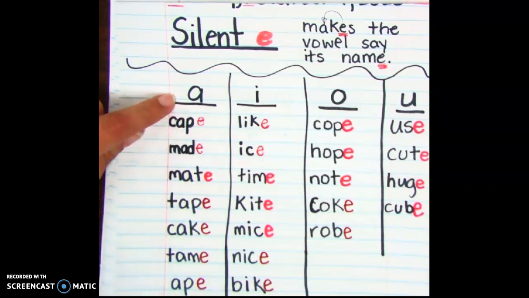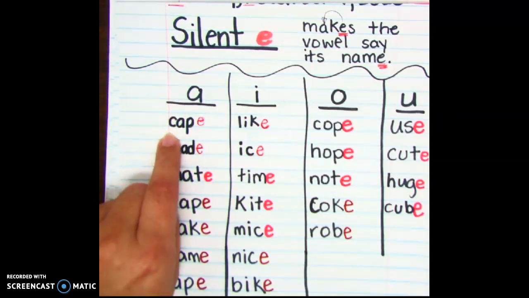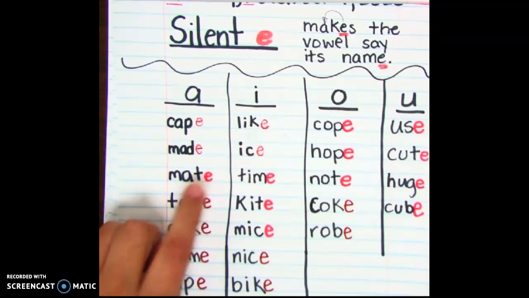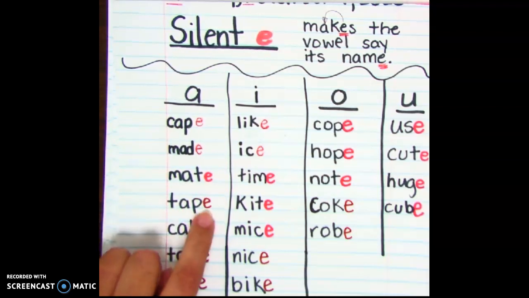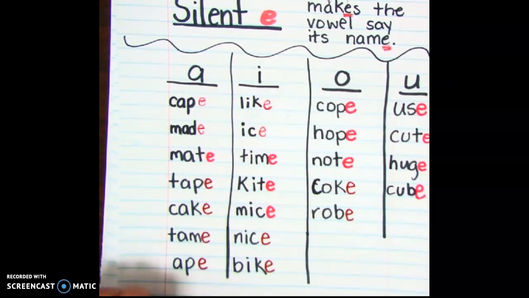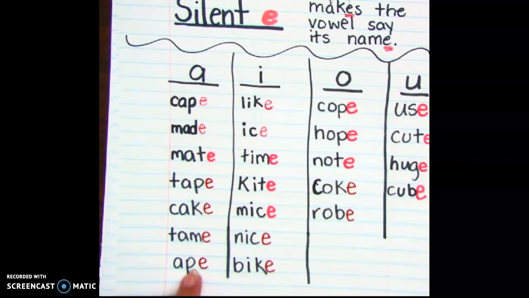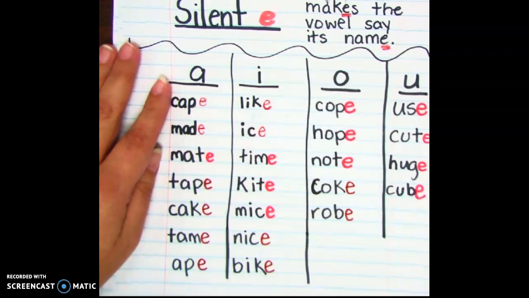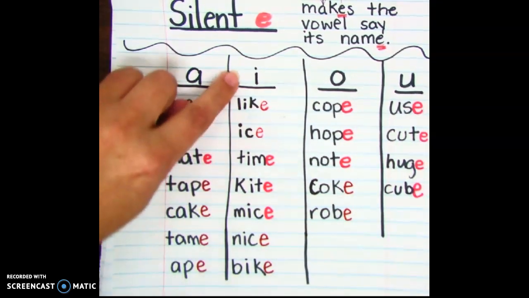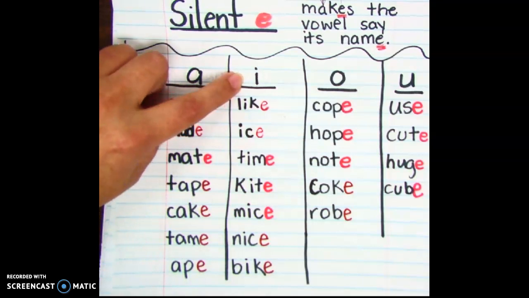For the vowel A, we have cape, made, make, tape, cake, chain. I'm going to put the E in red so you can see the difference and you can remember, oh, that's a silent E.